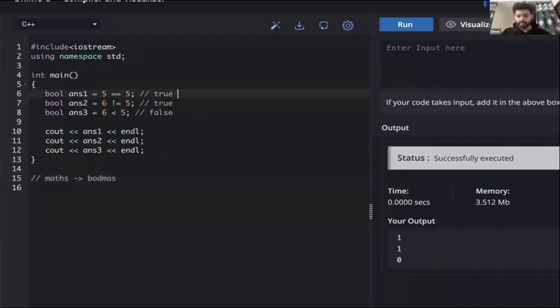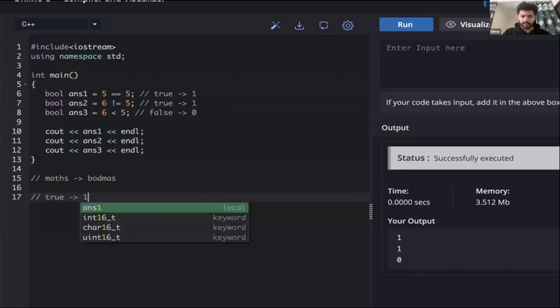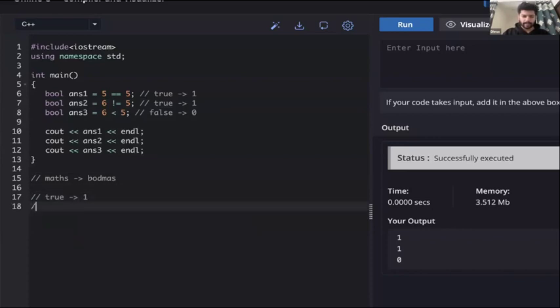So instead of true, we got 1. Instead of true, we again got 1. Instead of false, we got a 0. Yes, can you relate with this? That true we are denoting with 1. We denote true with 1 and we denote false with 0. Everyone understand this? That if something is false we will call it 0, and true we will call 1. It should be clear to everyone, right? So what are we saying? True means 1, and false means 0.